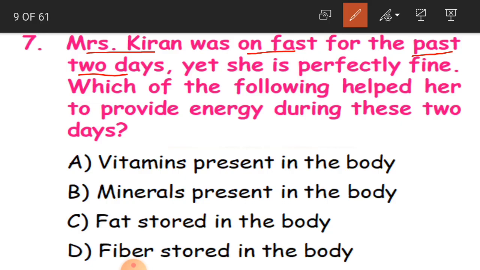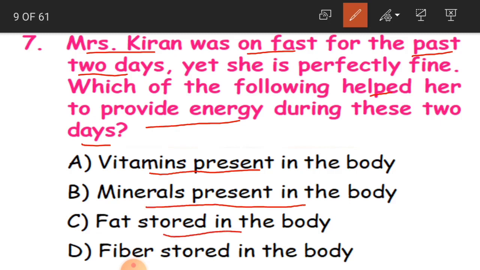So, whether A option, vitamins present in the body, B option, minerals present in the body, C option, fat stored in the body, or D option, fiber stored in the body. Okay, and the answer is C, that is fat stored in the body. Fats and oil which we have in our diet provide us energy. So because of this she was fine even though she was on fast. Clear, children?